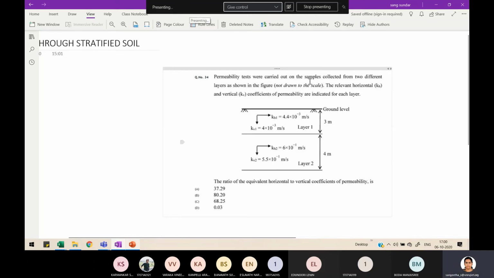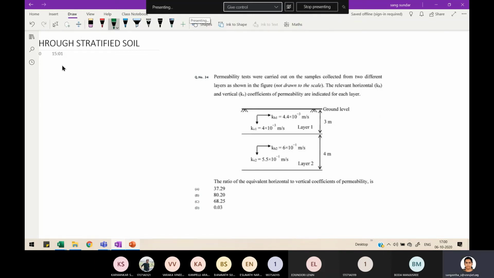Permeability tests were carried out on the samples collected from two different layers as shown in figure. The relevant horizontal and vertical coefficients of permeability are indicated for each layer. The ratio of equivalent horizontal to vertical permeability is asked. So they are asking you to find KH equivalent for horizontal flow and KV equivalent for perpendicular flow. So we have seen two kinds of flows, right?